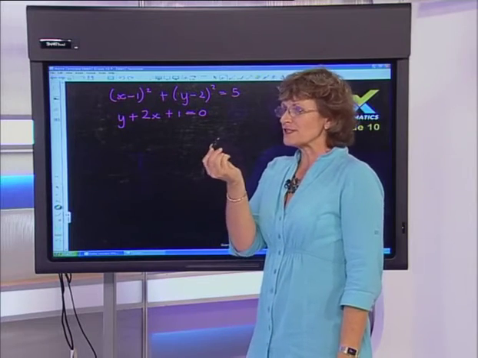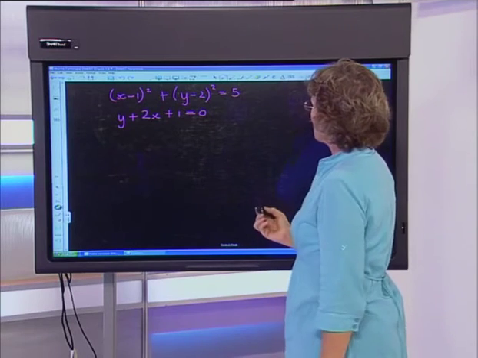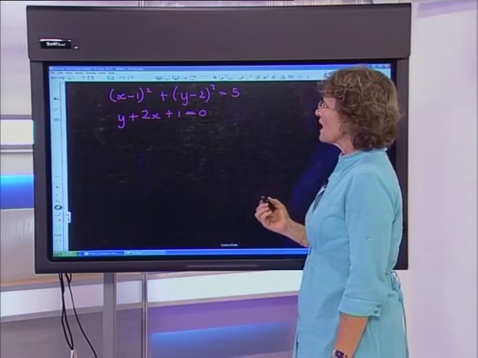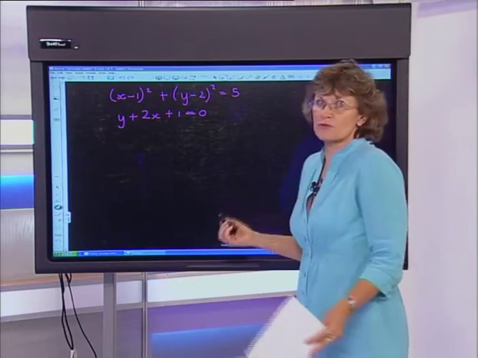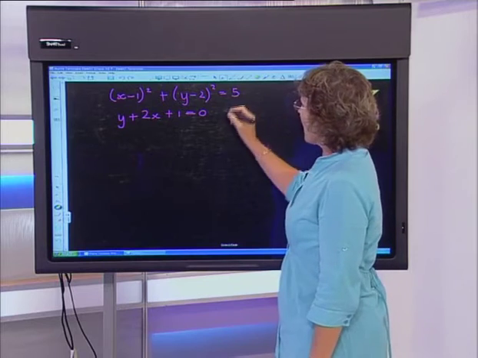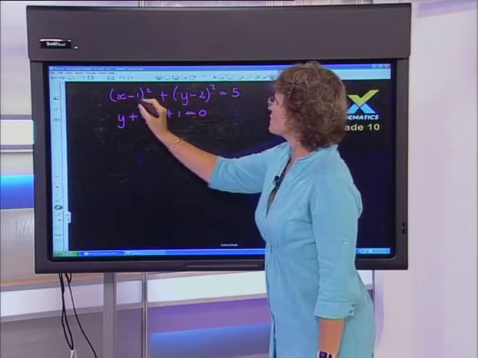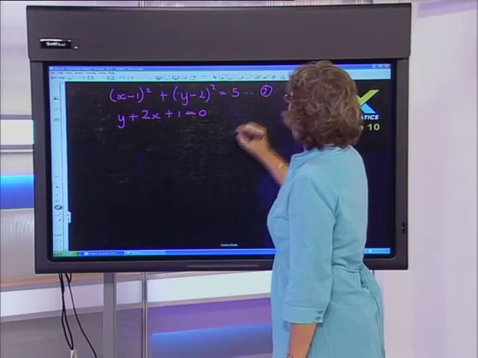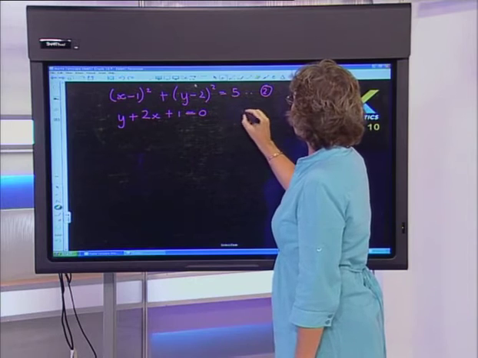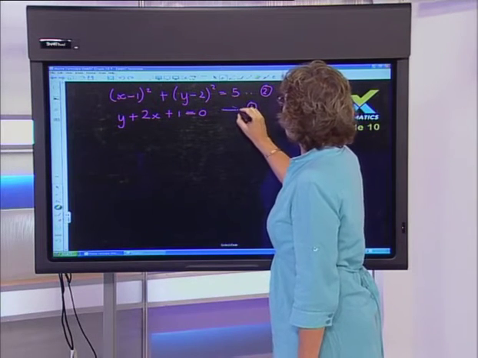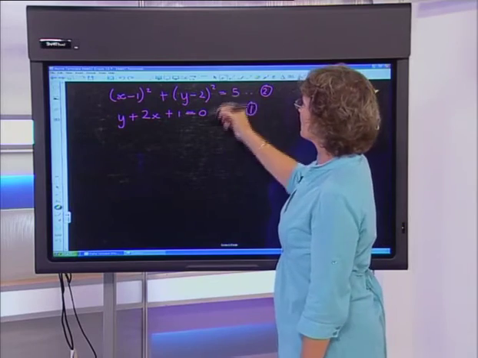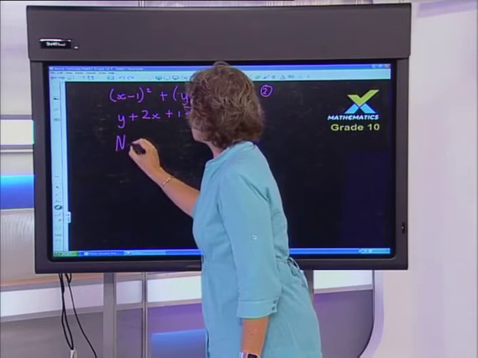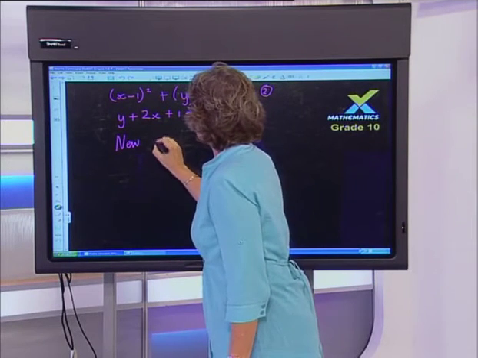Okay, so guys, we've got a new stick on the pen, so hopefully we're going to have no more problems going forward. Okay, another set of simultaneous equations, and all I've done is I've tried to scare you with brackets. But if we have a look at the two equations, can you see that this one is definitely the harder of the two? So I'm going to call that equation 2, and this one is definitely the easier of the two, and I'm going to call that equation 1. And of course, they've been a little bit sneaky because they've even given them to me in an upside down fashion.